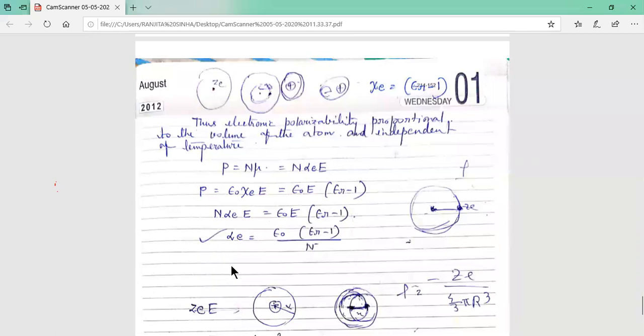So this relation is very, very important. We are combining these two equations, P equal to n alpha e into E and P equal to epsilon 0 E into epsilon r minus 1. We are getting the expression of electronic polarizability. This is a very important relation: epsilon 0 into epsilon r minus 1 divided by n.